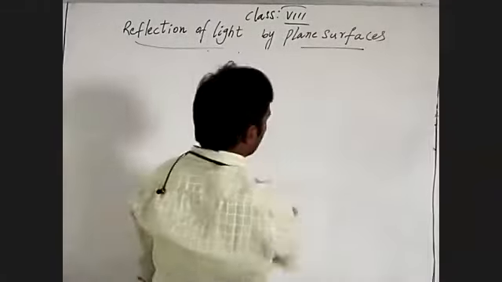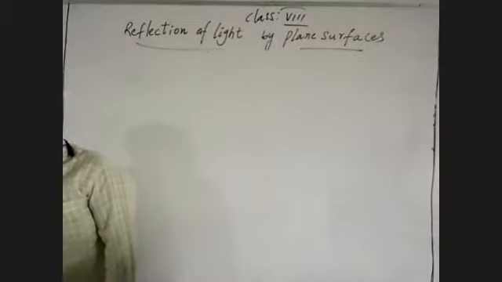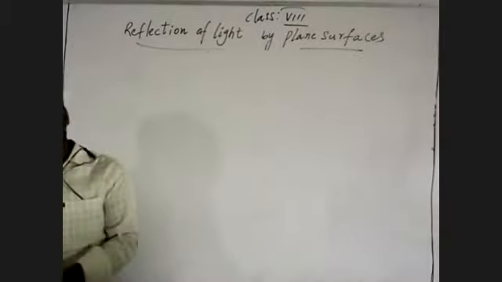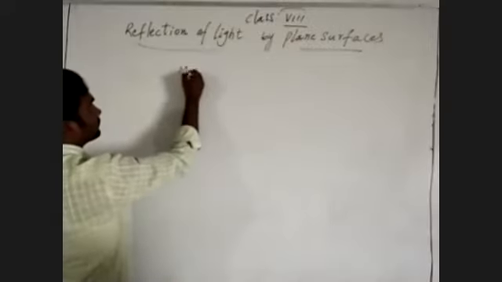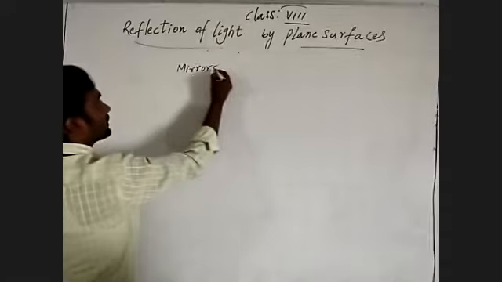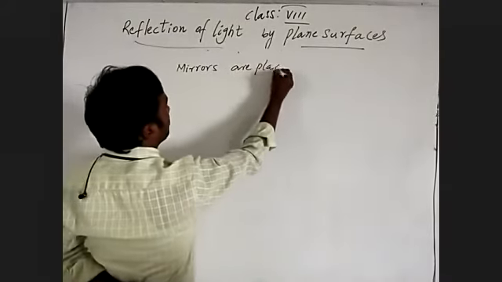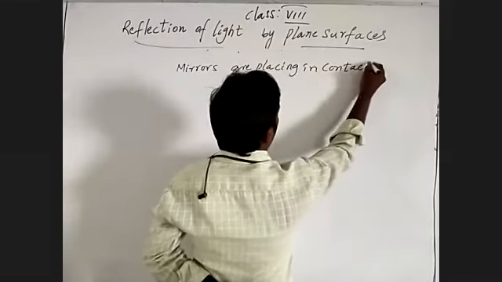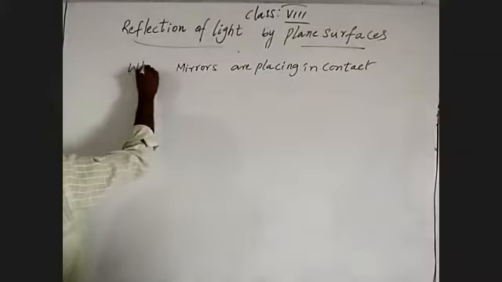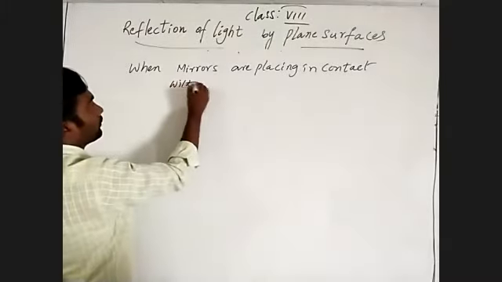After the uses of plane mirrors, we must learn about when mirrors are placed in contact, making an angle.